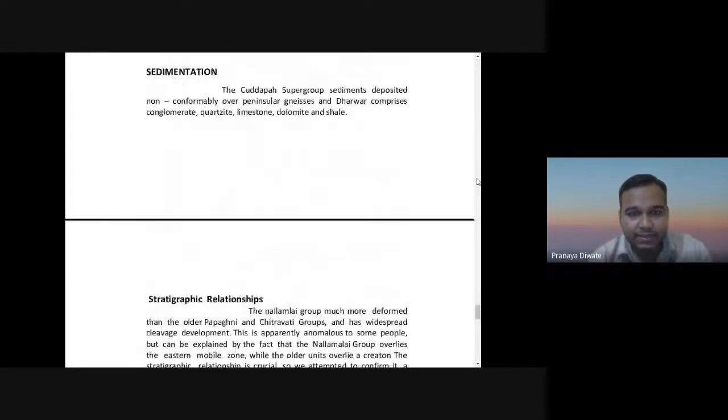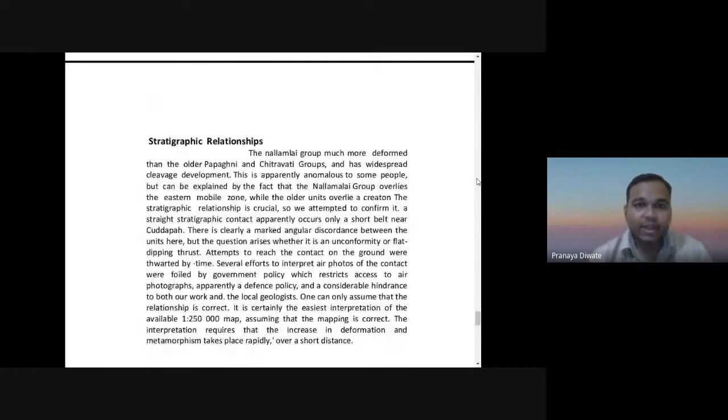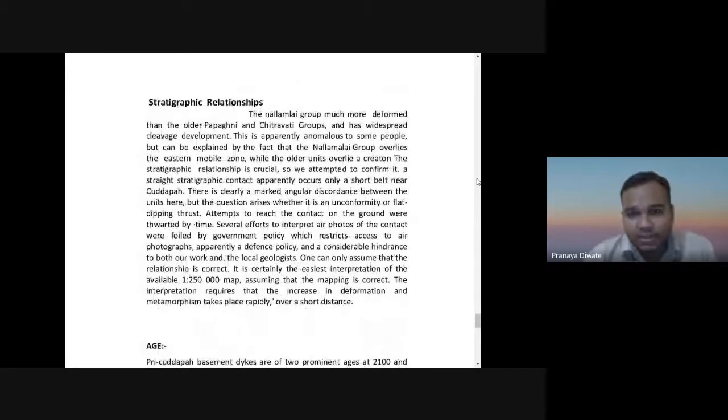Then the sedimentation. The Kadapa supergroup sediment deposited nonconformably over the peninsular gneiss and Dharwar comprises conglomerate, quartzite, limestone, dolomite and shale. Then we have a stratigraphic relationship. The Nallamalai group is much more deformed than the older Papagani and Chitravati group, and the widespread cleavage developed